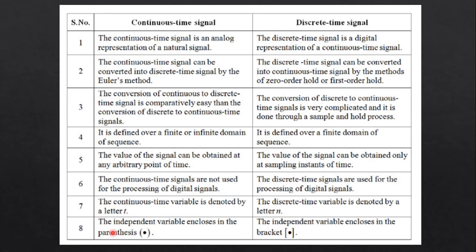and whenever we write a discrete time signal, we write x of n, where n is an integer. Then, in the continuous time signal the independent variable is enclosed in parentheses, and in the discrete time signal the independent variable is enclosed in square brackets. So for continuous time we write x of t in parentheses, and for discrete time we write x of n in square brackets. I hope you understand the continuous time signal and discrete time signal.